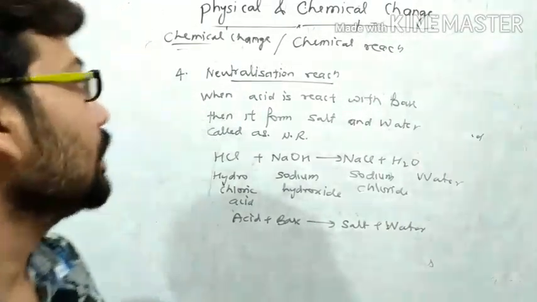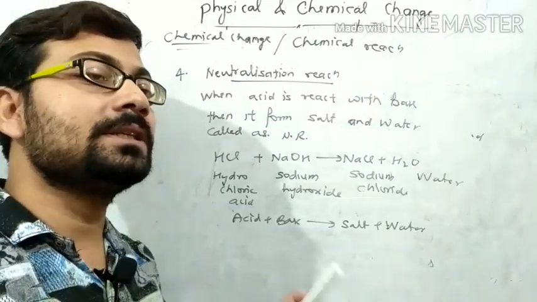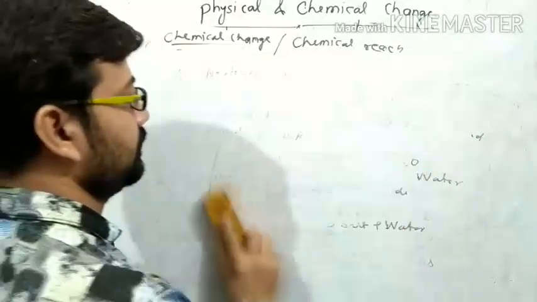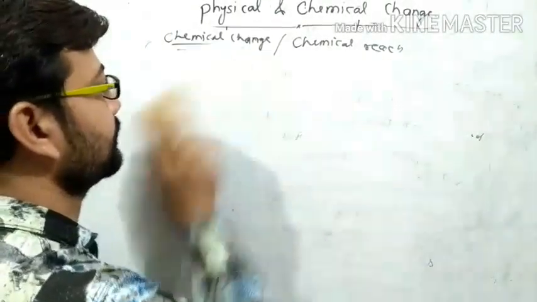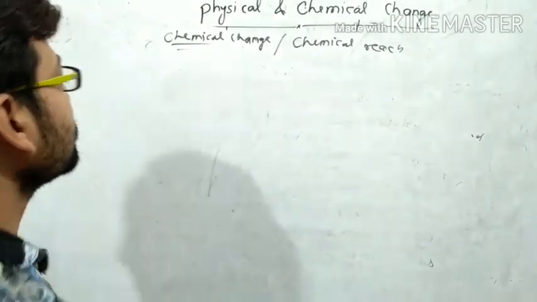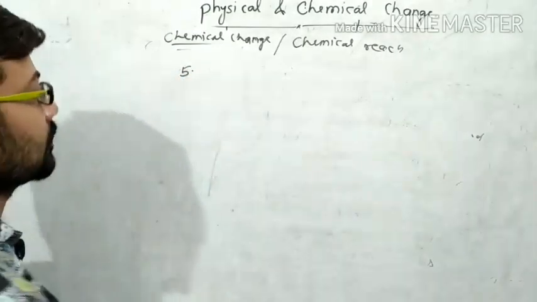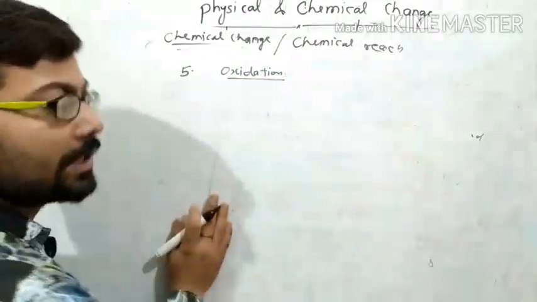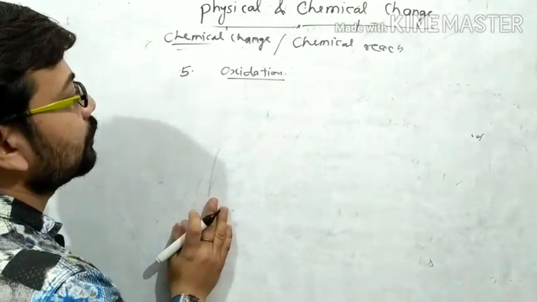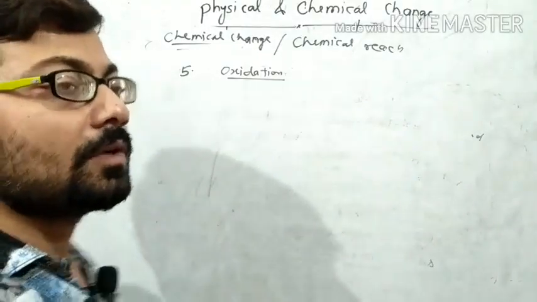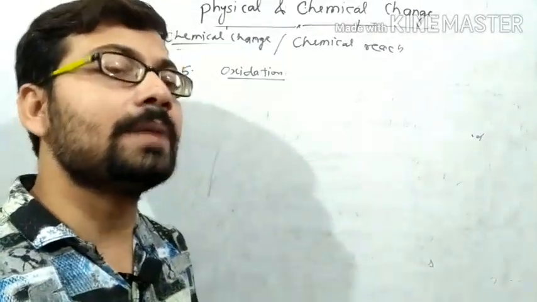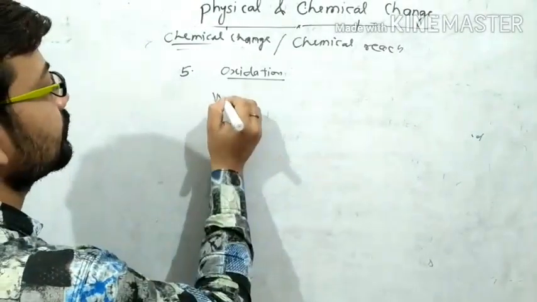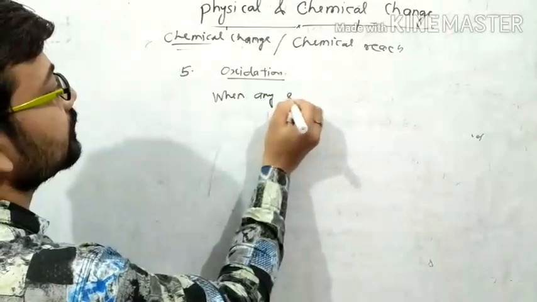Right? Now, one more type of reaction is the oxidation. Actually, oxidation is when any substance reacts with oxygen, then this type of reaction is called oxidation.